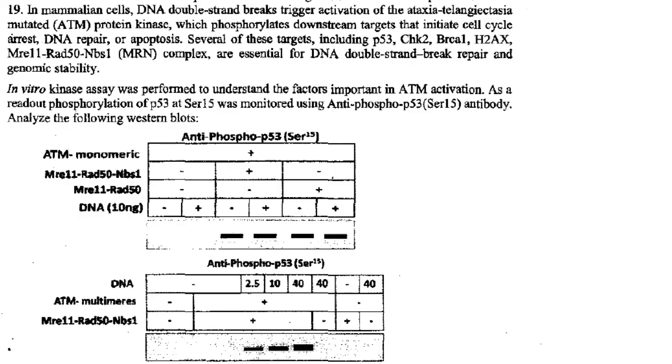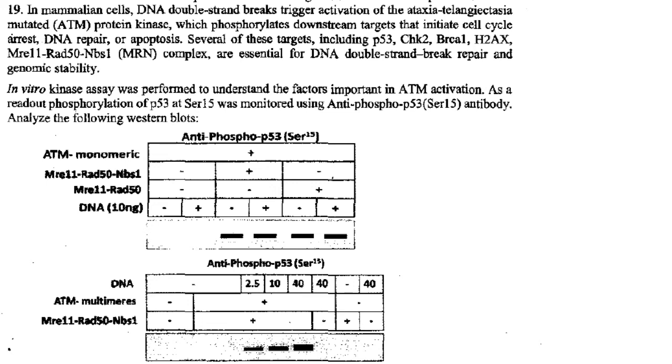Then the next one. In mammalian cells, DNA double strand break triggers activation of the ataxia telangiectasia mutated protein kinase, okay, ATM protein kinase, which phosphorylates downstream targets that initiate cell cycle arrest, DNA repair or apoptosis. Several of these targets including P53, CHK2, BRCA1, H2AX, and the MRE11-RAD50-NBS1 complex are essential for DNA double-strand break repair and genomic stability.